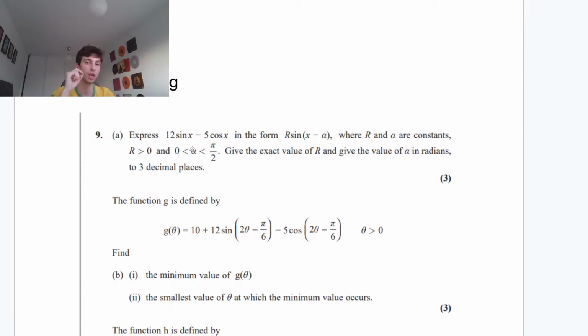So we have to express 12 sine x minus 5 cos x in the form of r times sine(x minus alpha). R and alpha are constants. We're told that r is larger than 0, and alpha must be larger than 0 and less than pi over 2. Give the exact value of r and give the value of alpha in radians. We know it's going to be radians because they tell us between 0 and pi over 2, and the alpha in radians is to 3 decimal places, okay?